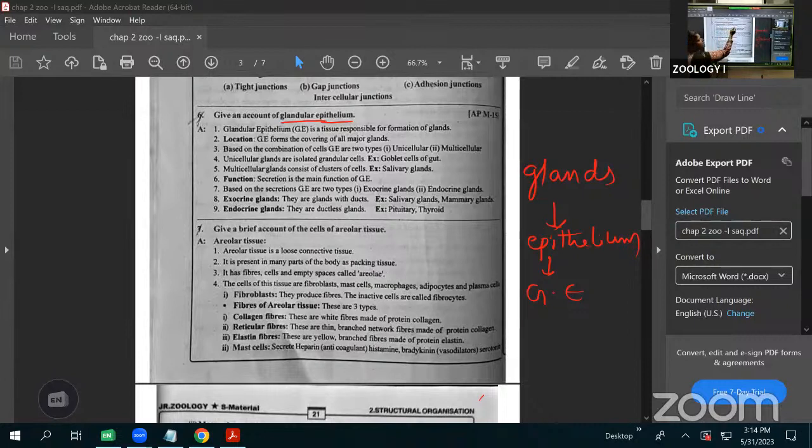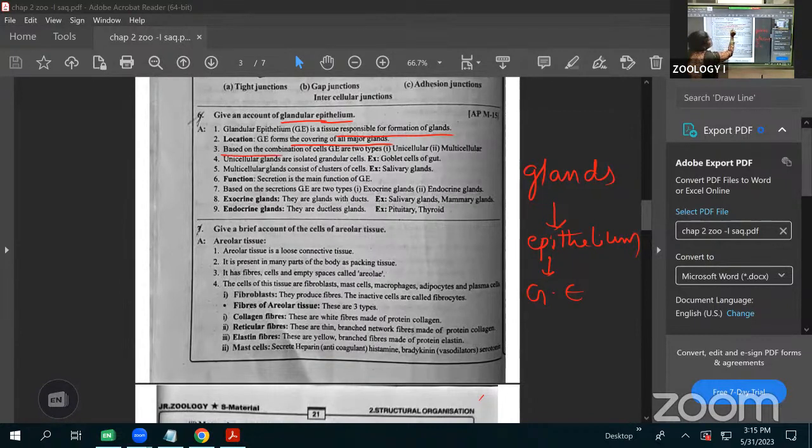See here, the glandular epithelium is the tissue responsible for the formation of glands, or the lining of the glands. Where they are present, it forms the covering of the major glands. Already said, the glandular epithelium surrounds the major glands.